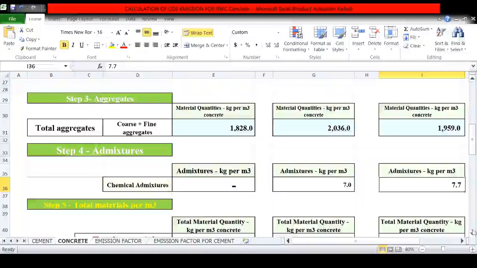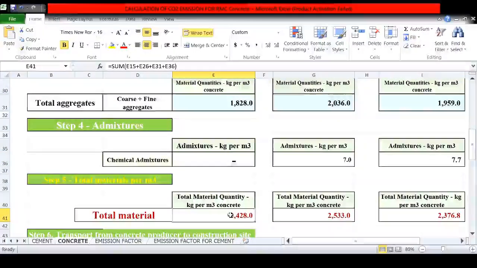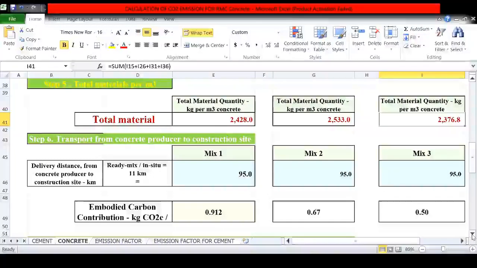After considering all these values, let us make the addition of all these. So for mix 1, the addition of cement, sand, aggregate, water and admixture is 2428. This is for mix 2 and this is for mix 3. After calculating raw material quantity, let us go for transportation.